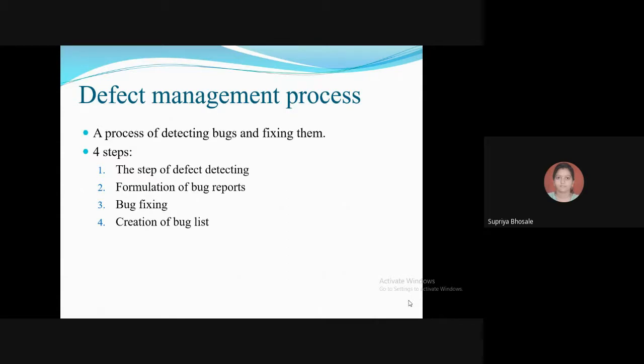The process of defect management usually includes four different steps. In that, first is the step of defect detecting. It can be conducted either by the team of developers or by the users. Regardless of the type of testing, its main goal is to detect all the bugs in the final product or its part.